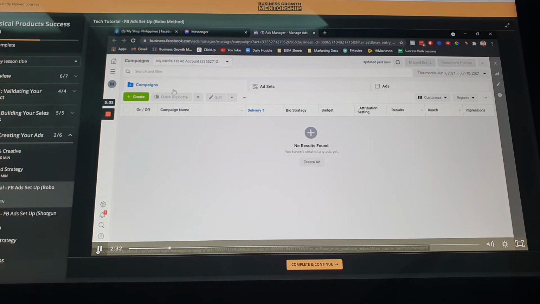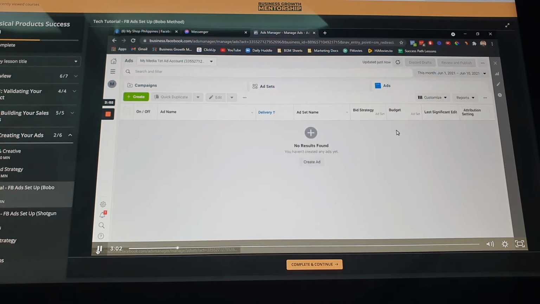So this campaign level, this is where you define your campaign objective. Page engagement na yan, conversion, messaging, traffic, dito mo yan define. Sa ad set level, this is where you define kung sino yung ita-target niyo. Maybe through demographics, location, interest, behavior, so on and so forth. And then dito naman sa ads level, this is where you define ano yung type of creative na ipapakita niyo sa audience. So when I say creative, this will be videos, pictures, images, carousels, maraming type of creative na pwede gamitin. But with this one, to simplify, use video ads for this business.